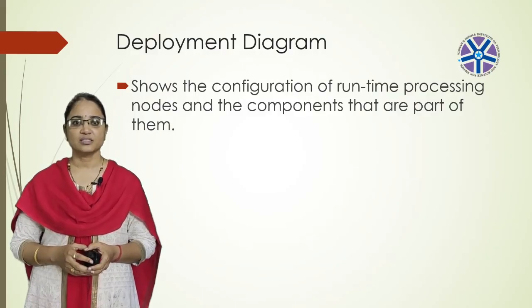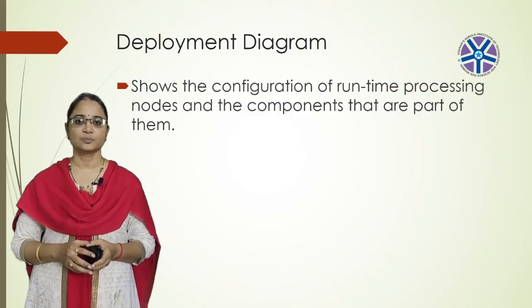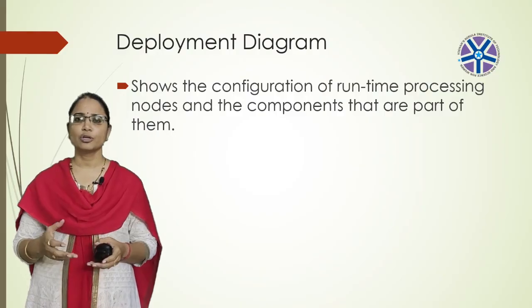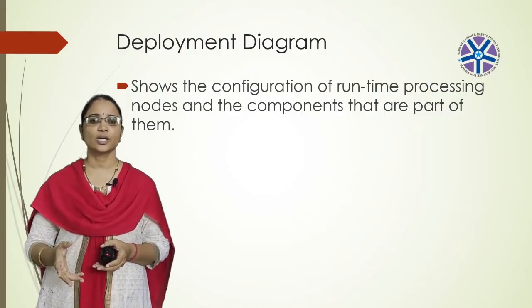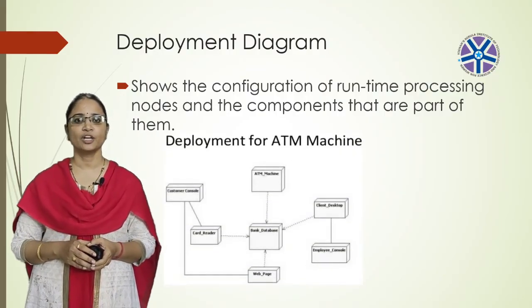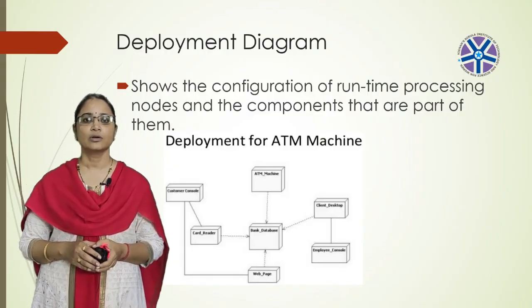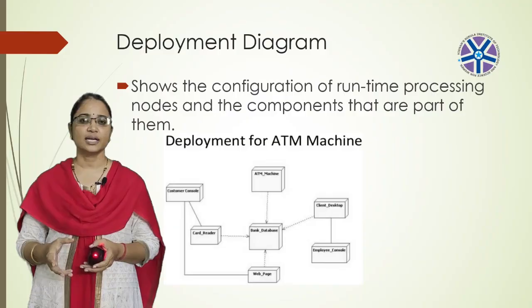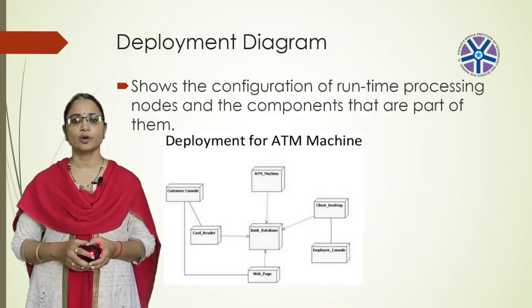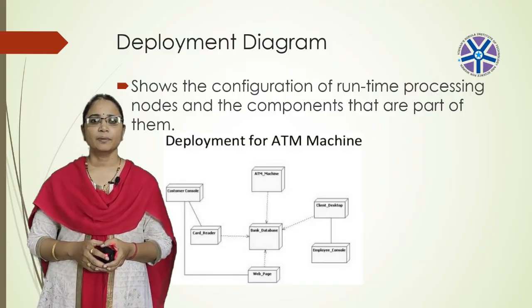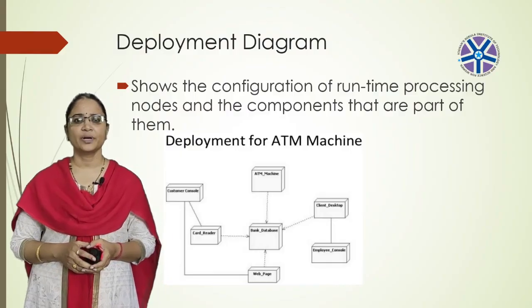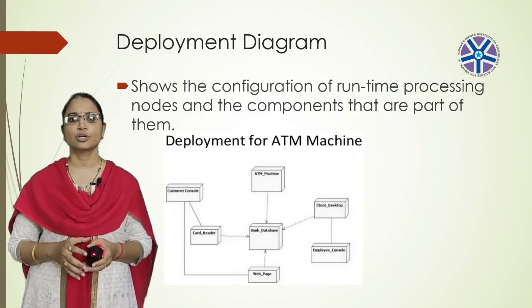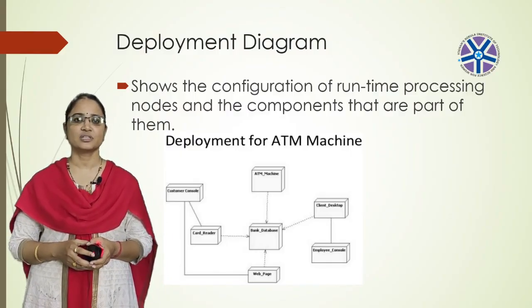Deployment diagrams consist of nodes and their relationships. It means nodes, if you want to represent the server symbol, then you can use this deployment diagram. Deployment of ATM machine. You can see here what the ATM machine is and what nodes we are using, that can be represented by using this deployment diagram. The main purpose of using this deployment diagram is it is used to visualize the hardware topology of a system.